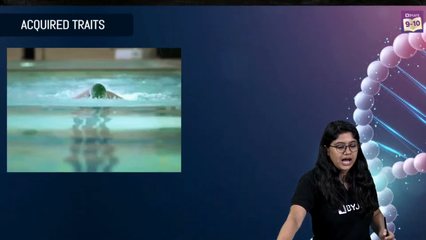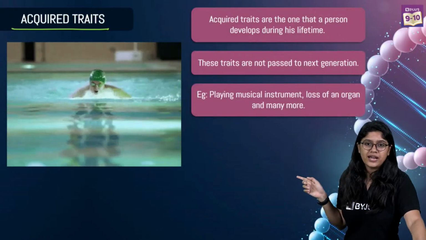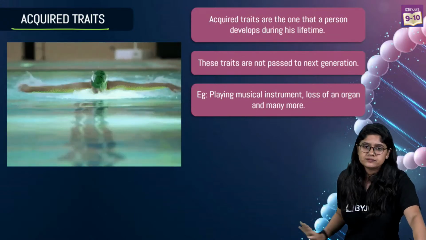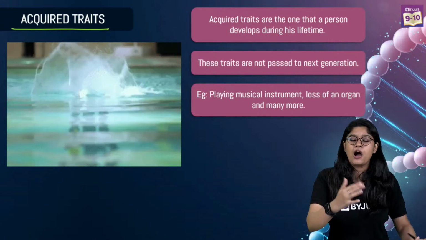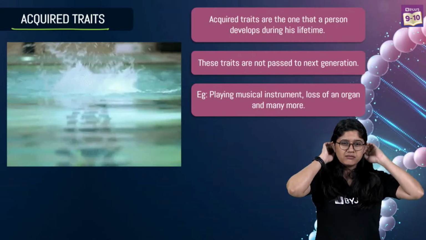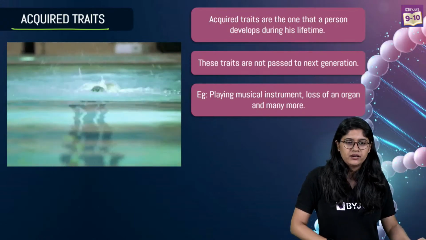Here we have, now let's talk about the trait. What you see over here is a person swimming. Now, how many of you know how to swim? How many of you know how to swim well? Tell me quickly. Right?